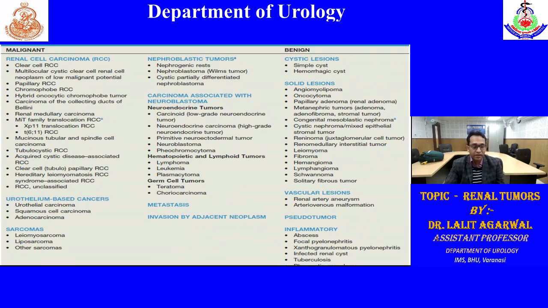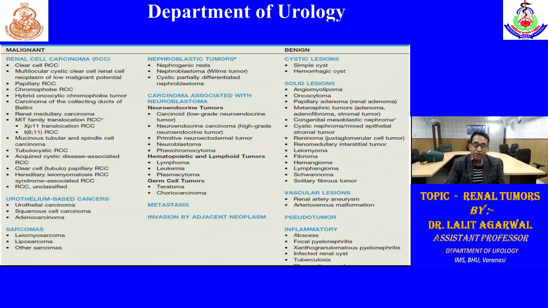There are sarcomas. There can also be nephroblastic tumors, the most common being Wilms tumor, and others like carcinoma associated with neuroblastoma. Neuroendocrine tumors can also arise from the kidney.